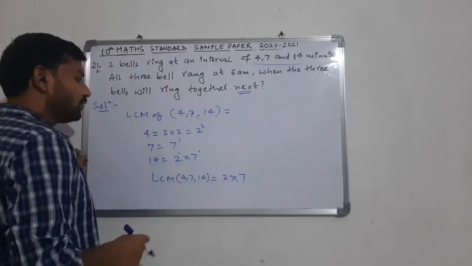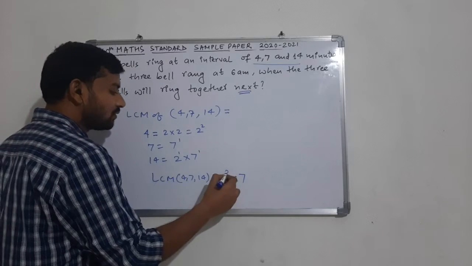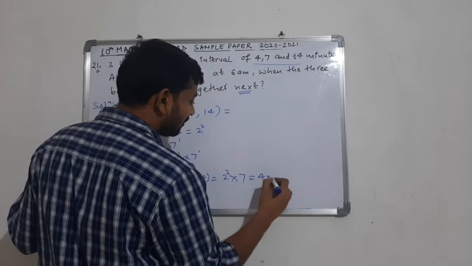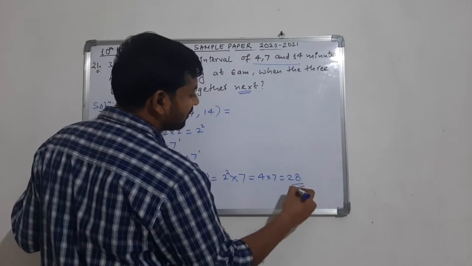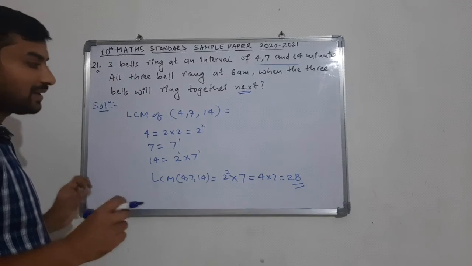Then the highest power of each number. The highest power of 2 is 1 and 2, so the highest power is 2 here. And the highest power of 7 is 1. So from here we are getting 4 into 7, that is 28. So after 28 minutes, they will be ringing together again.